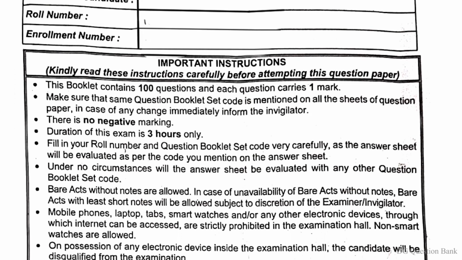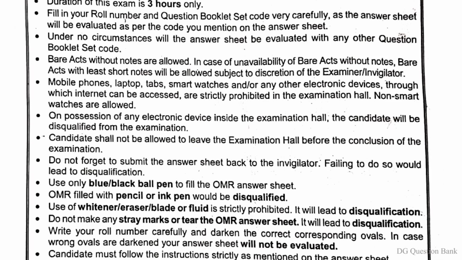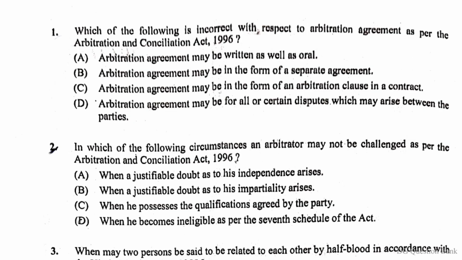Today we are sharing with you AIBE 18 question paper set code C with official answer key. So let's start. Question number 1. Which of the following is incorrect with respect to arbitration agreement as per the Arbitration and Conciliation Act 1996? The right answer is option A. Arbitration agreement may be written as well as oral.